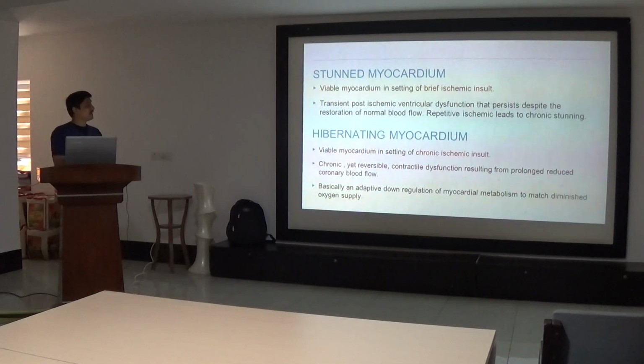And second is hibernating myocardium. That is again viable myocardium, but in the setting of a chronic ischemic insult. So there is chronic yet reversible contractile dysfunction resulting from prolonged reduced coronary blood flow. Hibernating myocardium is basically an adaptive downregulation of myocardial metabolism to match the decreased oxygen supply due to the chronic ischemic insult.